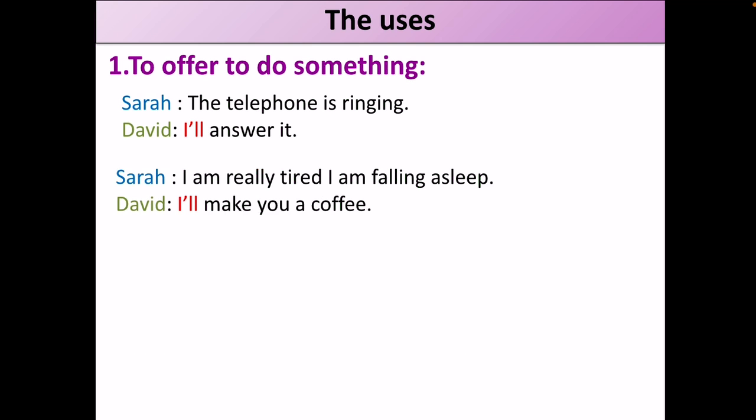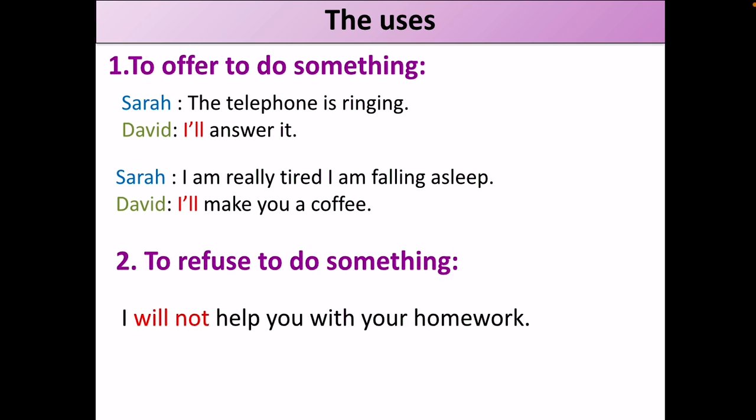Now, the opposite of offer is to refuse to do something. When we say refuse to do something, since it is the opposite of offer, then of course it's going to be the negative. So we want to refuse something, we use the negative form with the future simple tense. I will not help you with your homework. He will not buy the house. So here, refuse to do something, we use future simple tense, the negative form.